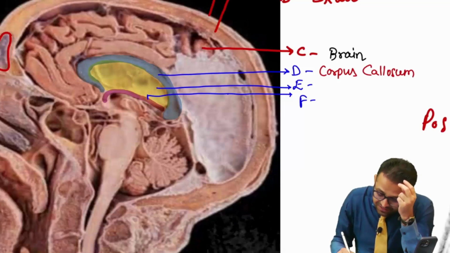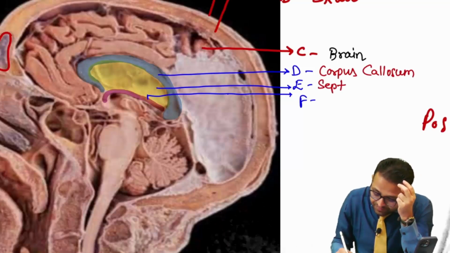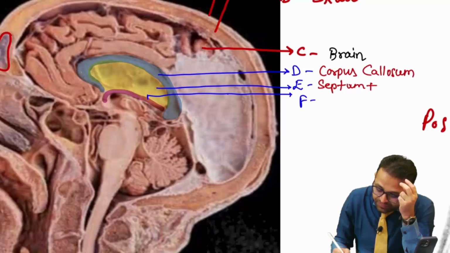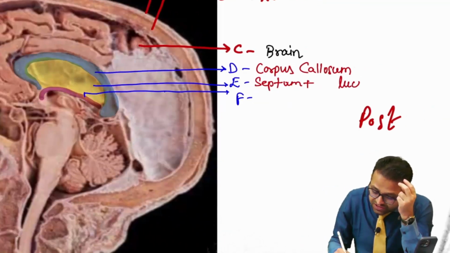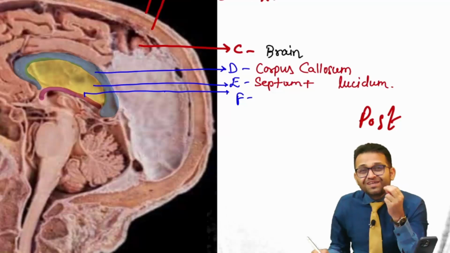And this E is nothing. This is our septa. Yes, sir, that's a septum. And it is lucid, so you will say septum lucidum. Getting the point? It is transparent.